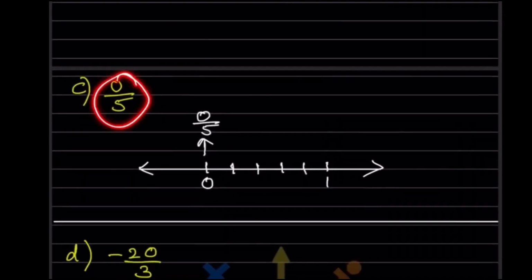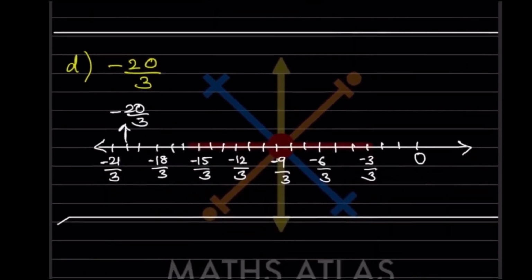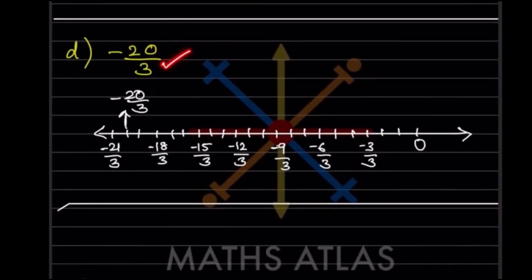Now this is 0 by 5. So 0 by 5 is nothing but 0. So you have to write it over. This is 0 by 5, the first one, at 0 itself. Now look at here, this is a bit different. Minus 20 by 3. Minus 20 by 3 means, of course, because this is minus, it will go on the left hand side.